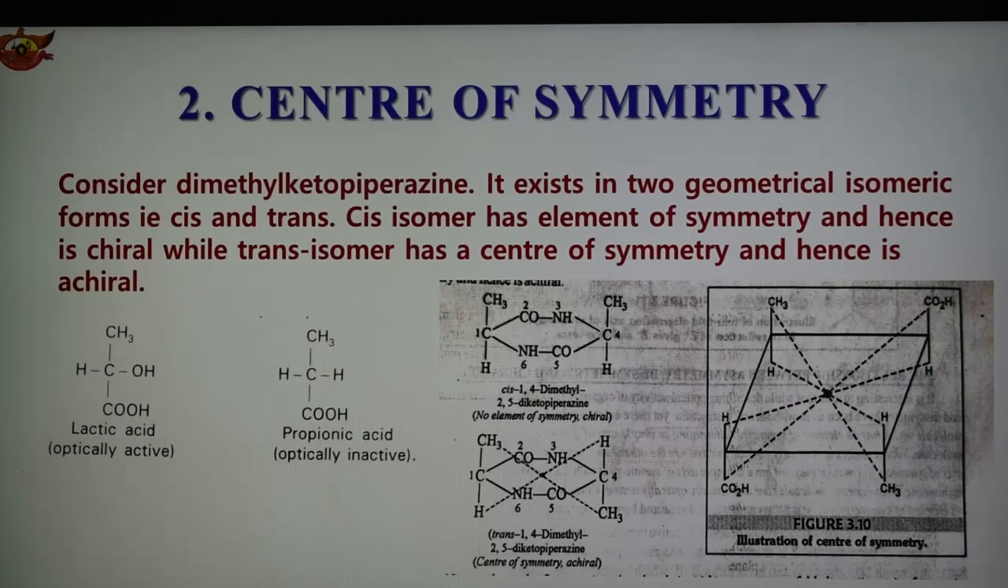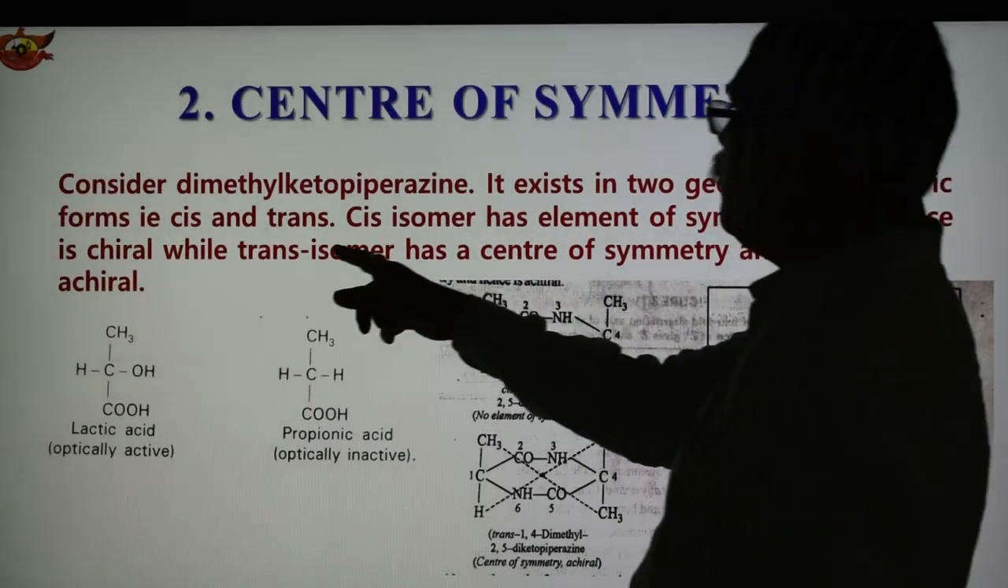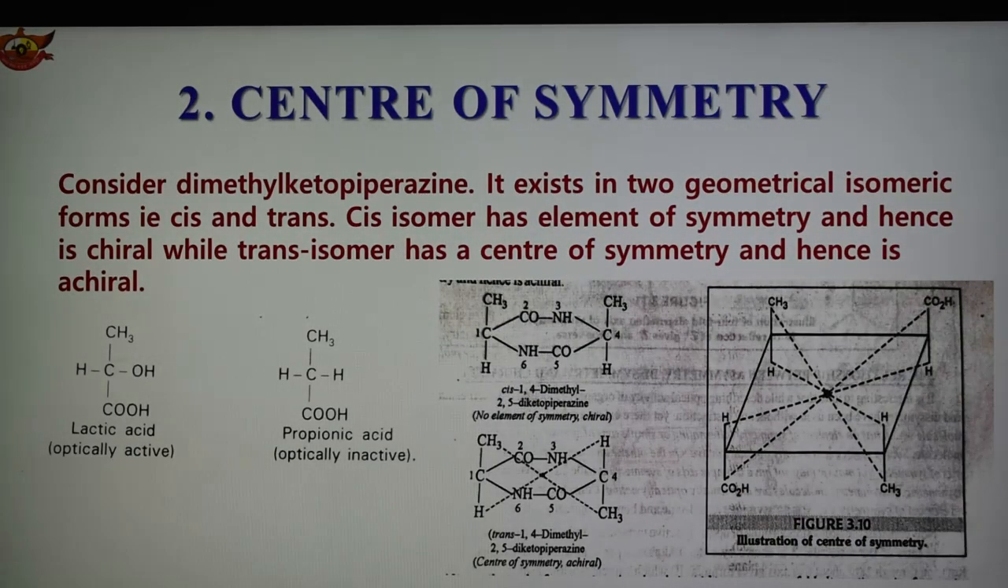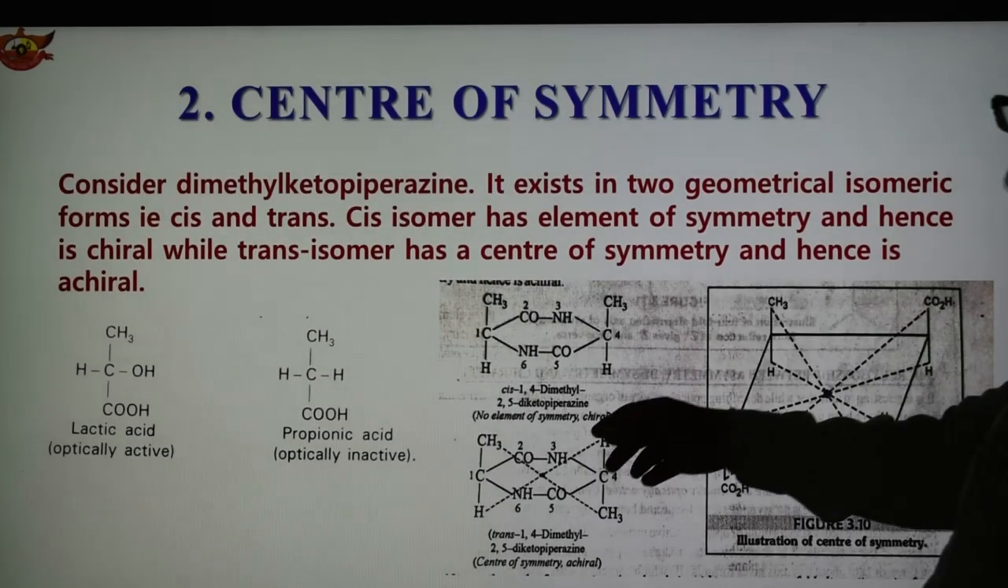The cis isomer has no element of symmetry and therefore it is chiral, while the trans isomer has a center of symmetry, and hence it is achiral. So the cis isomer has no element of symmetry and hence is chiral, while the trans isomer has a center of symmetry and hence is achiral. So here the example is shown.